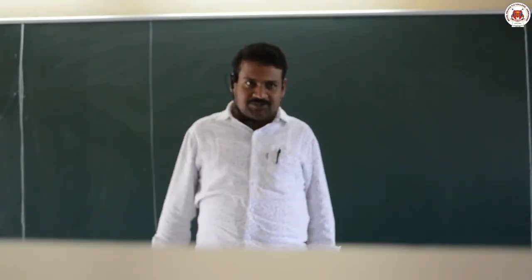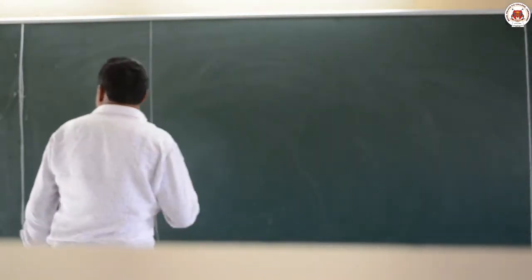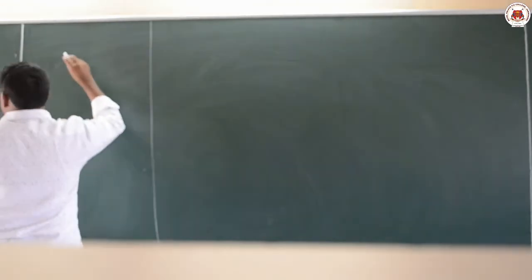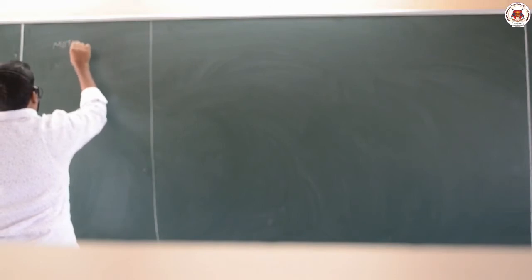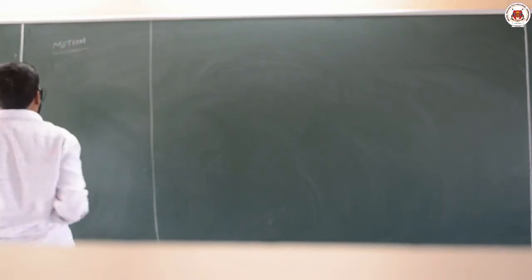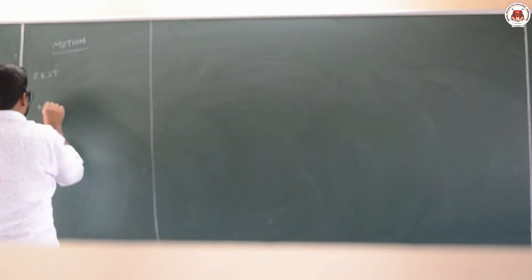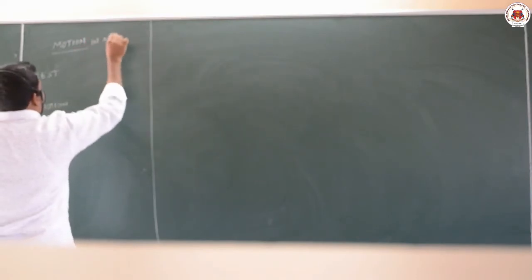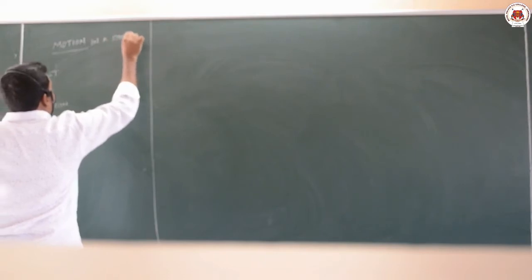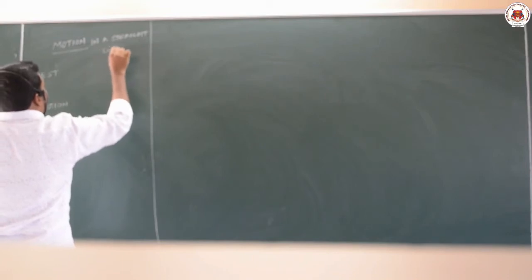Today let us start a new chapter, motion in a straight line. We have finished vectors successfully, and now we are starting motion in a straight line. First you should know the difference between rest and motion, and the various terms you are going to learn in this chapter.